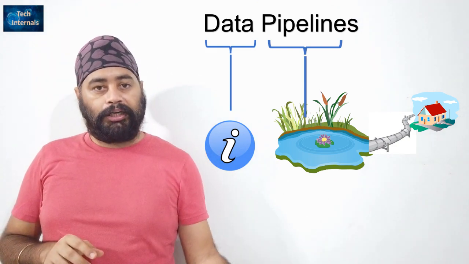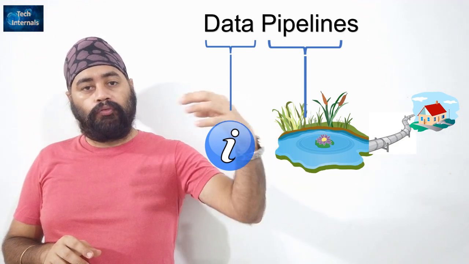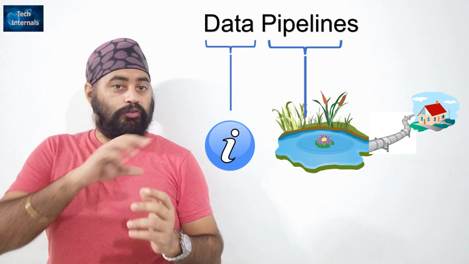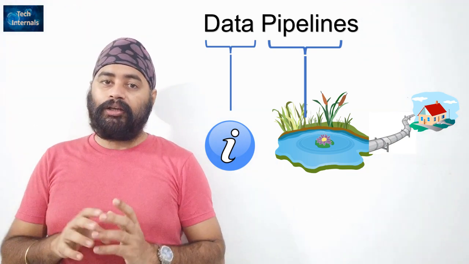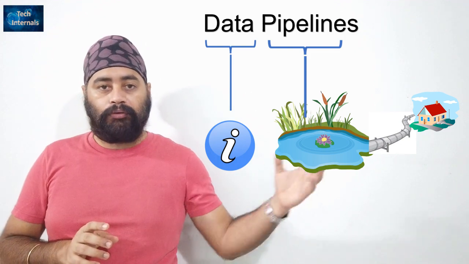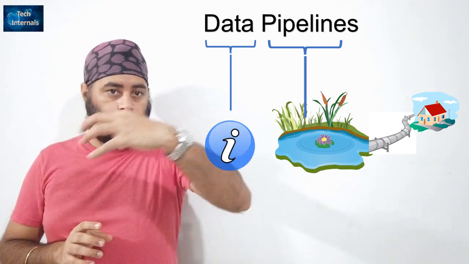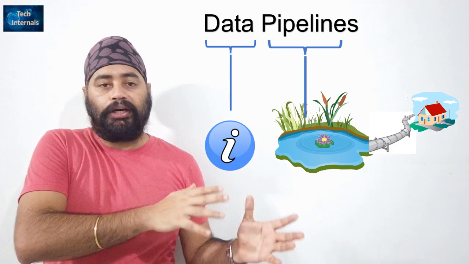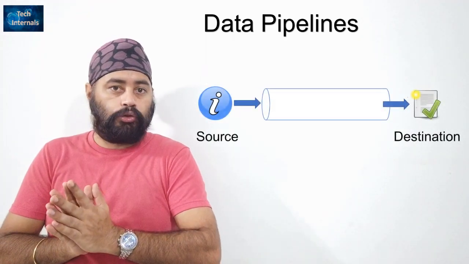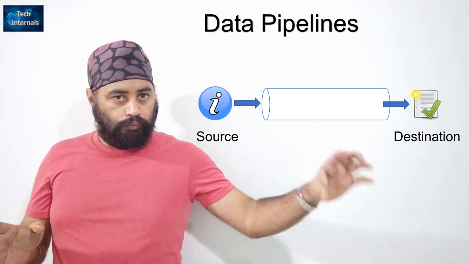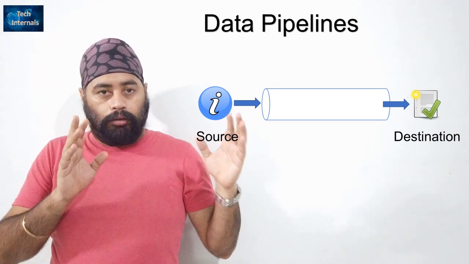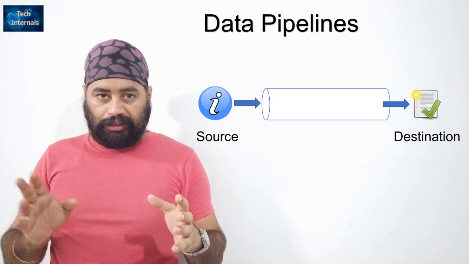You must have seen the water pipeline at your home. It's like that: you are getting water from a particular place and you have built a pipeline to flow it to your tap. This is called a water pipeline. Similarly, you can take the same analogy for a data pipeline. In a water pipeline we bring water from one place to another; here you move data from one place to another. As simple as this: a data pipeline is built to move data from a source location to a destination location. It is simple to understand.